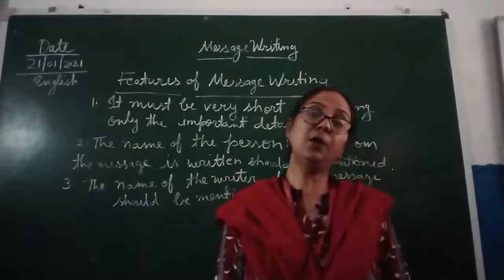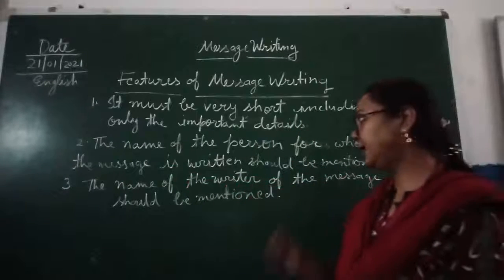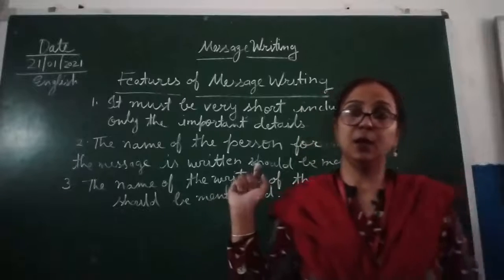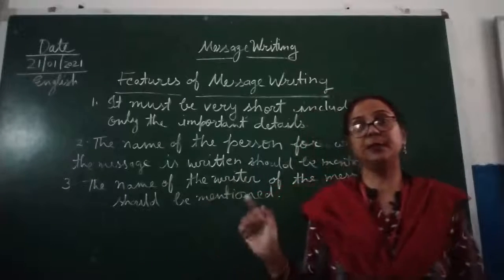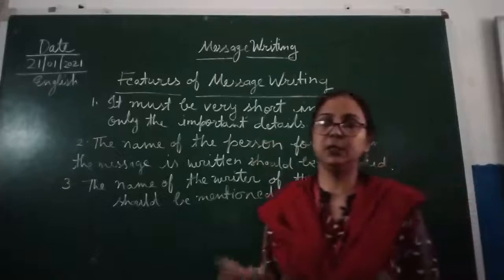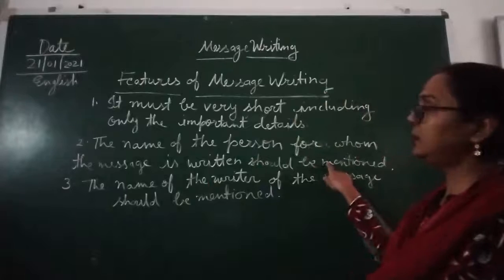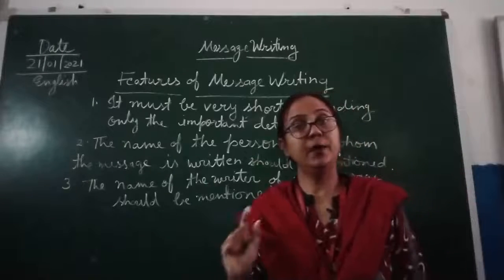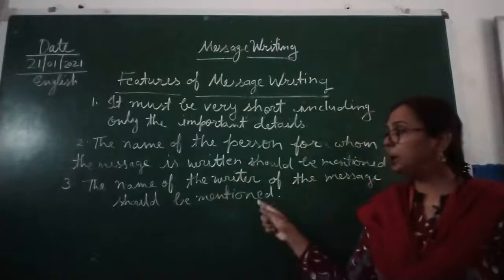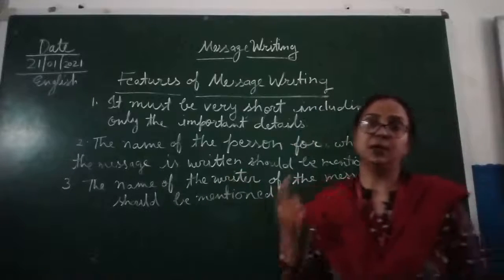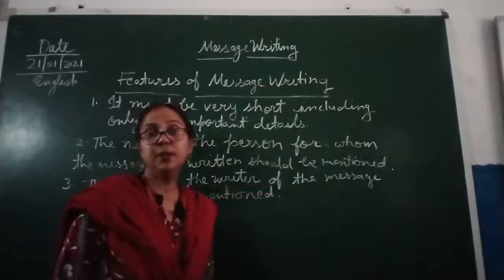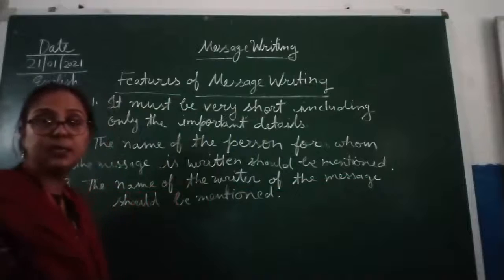If we talk about message writing, the first thing that we should always keep in our mind whenever we are writing a message is that it should be concise, very short and to the point. The next thing: the name of the person to whom you are writing the message should be mentioned, and who the writer of the message is should also be mentioned. So children, these are very important points that we are discussing today.